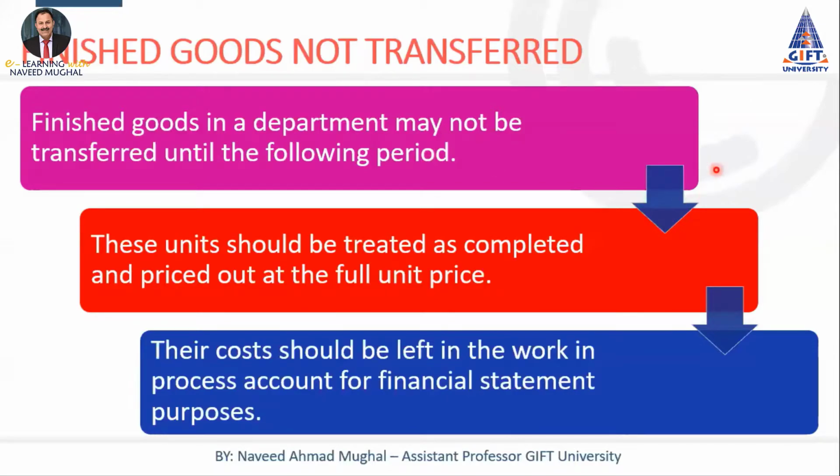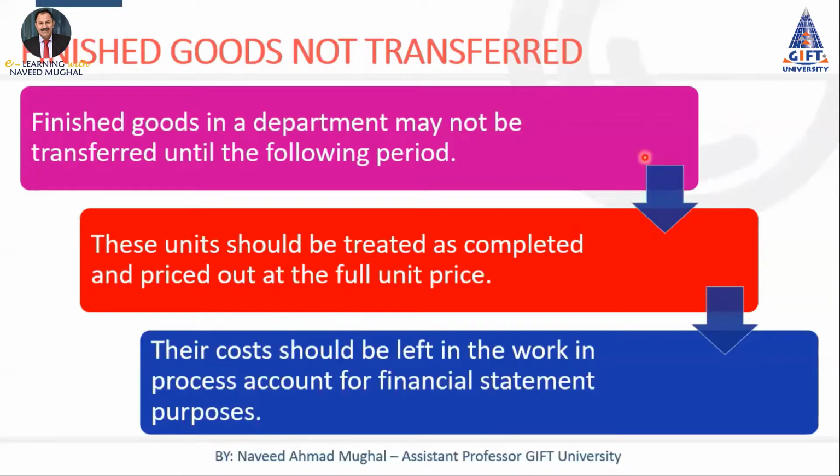The units which are completed in all aspects, with respect to material, labor, and factory overhead, are transferred to the next department. But sometimes some goods are completed in all aspects but are still in the process when the month ends.